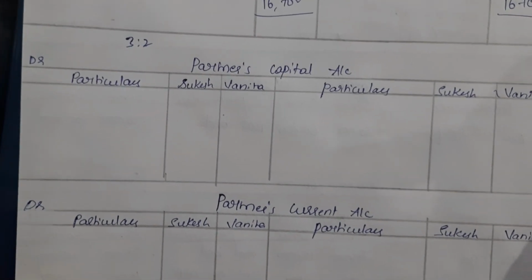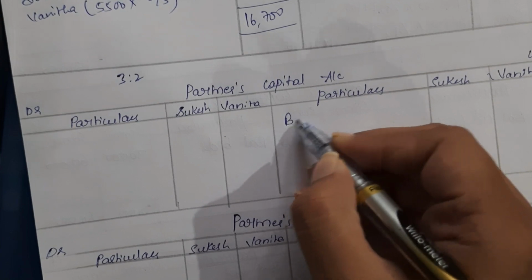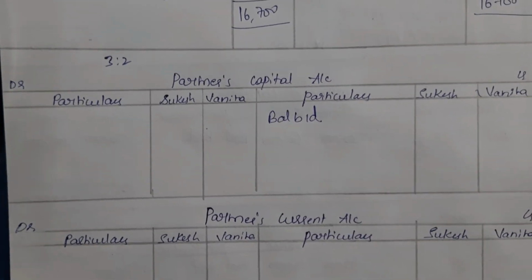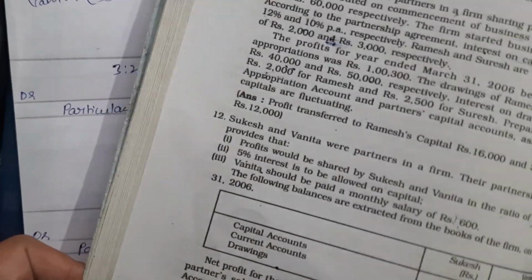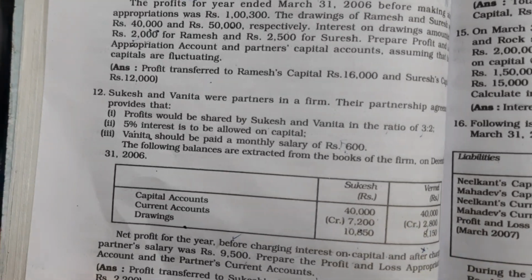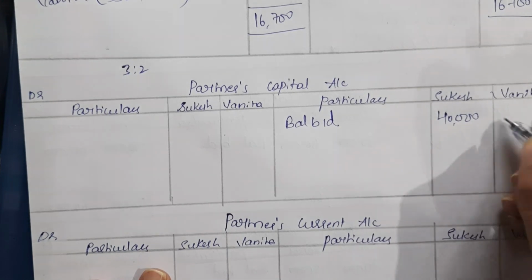Okay, after that we have to prepare partners capital account. So we know that there will be only one entry here, balance brought down, the capital of the partners, right? So it's given in the question, that is 40,000 rupees for each of the partners, right? So just take it here, 40,000 rupees.